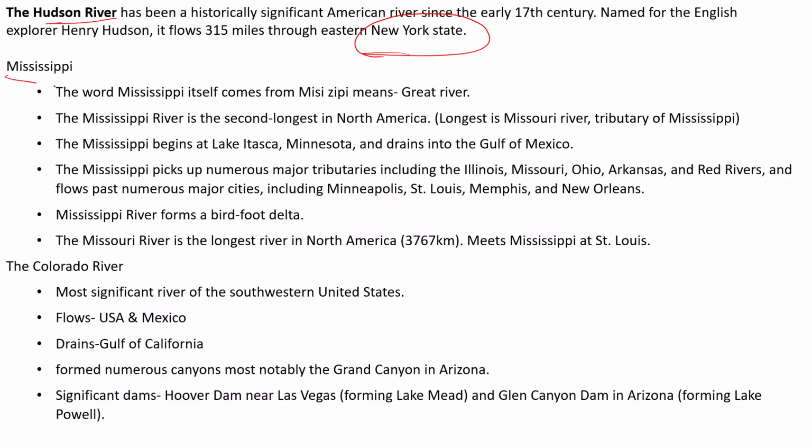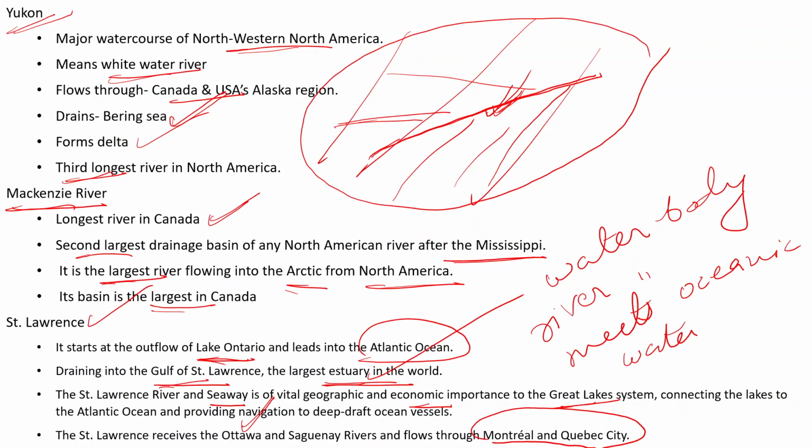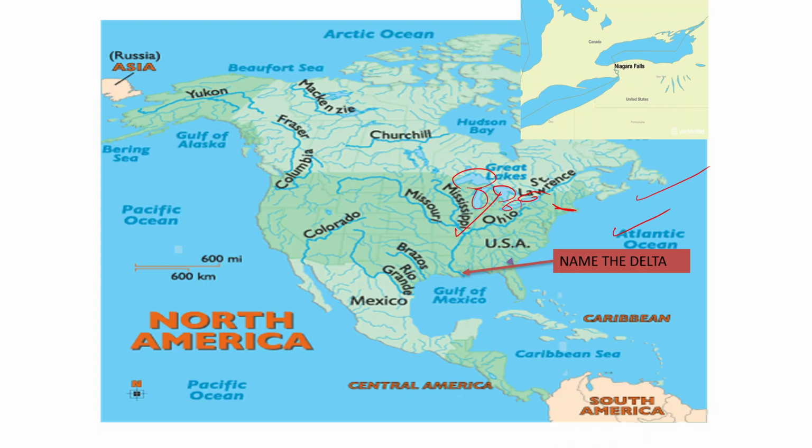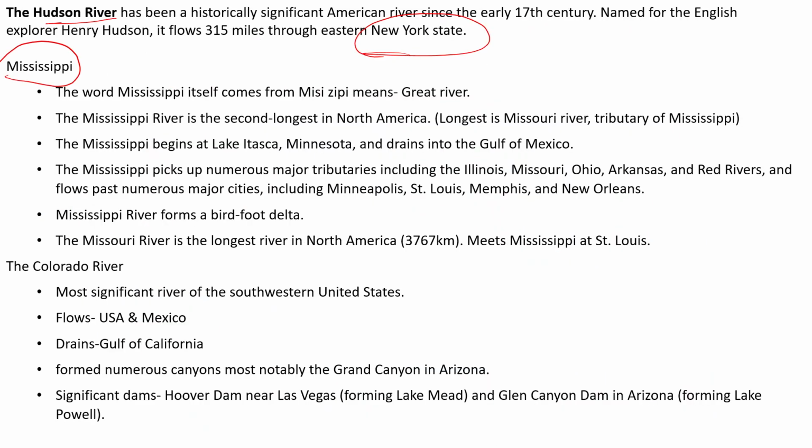Now comes the Mississippi River. This is the Mississippi. You know this. The word Mississippi means great river. It is the second longest river in North America. So Missouri is the longest river, the tributary of Mississippi, and then comes the Mississippi River.